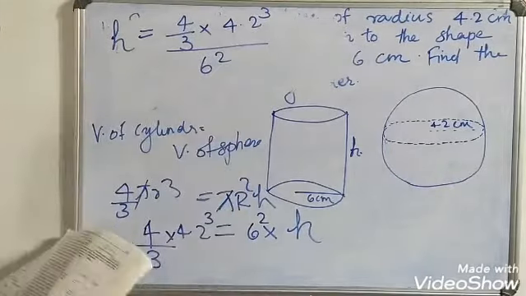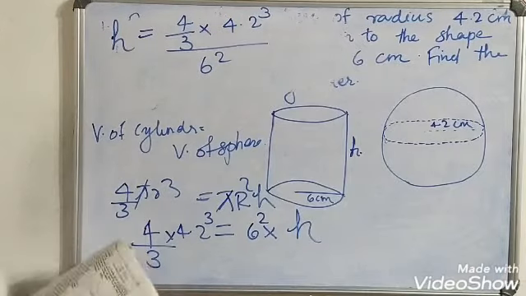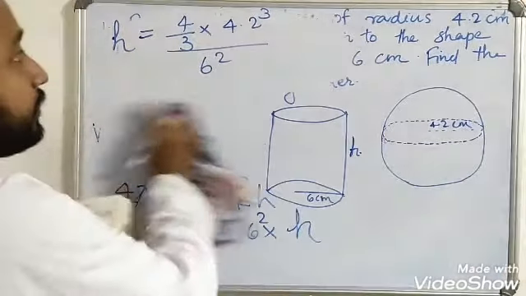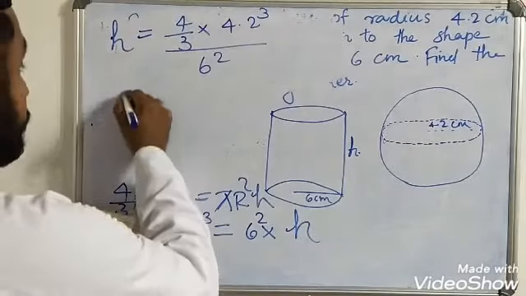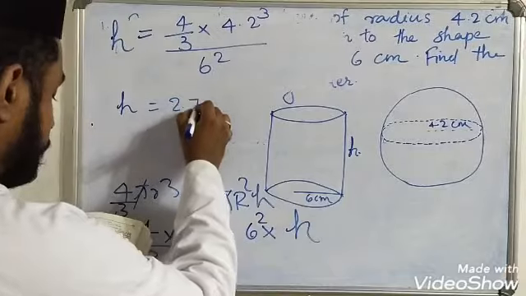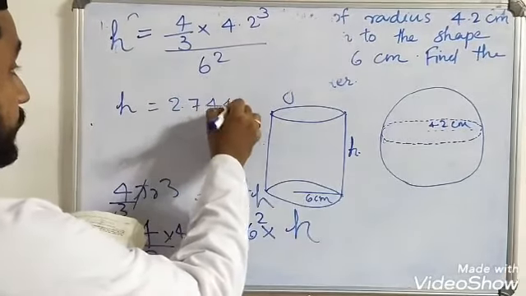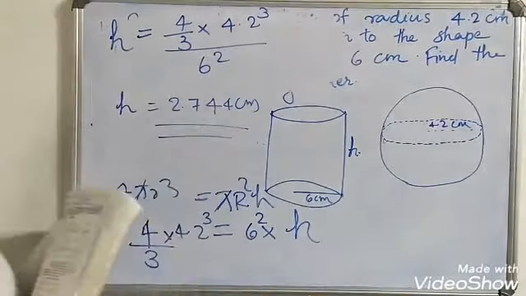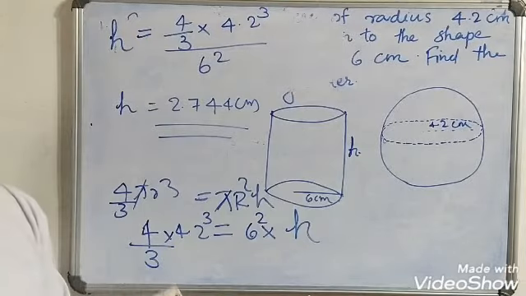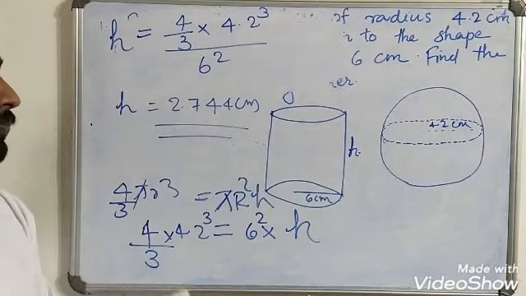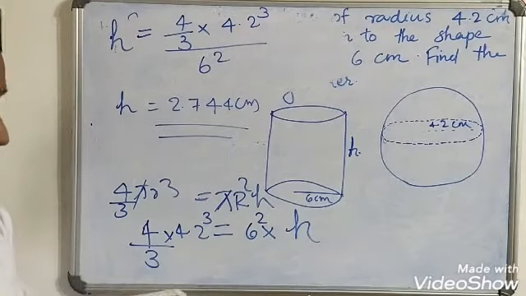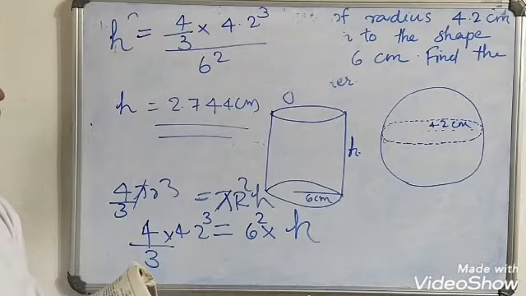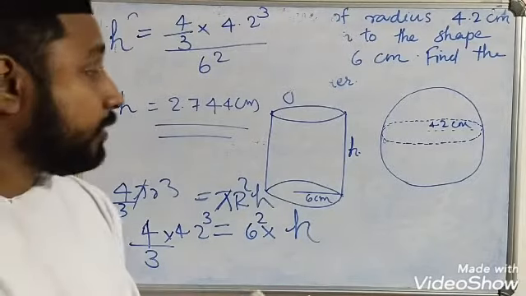When we do the calculation, we will get h is equal to 2.744 centimeter. So the height of the cylinder is 2.744 centimeter. The volume of sphere is 4 by 3 pi r cube and volume of cylinder is pi r square h. When we equate these, we will get the height 2.744 centimeter.